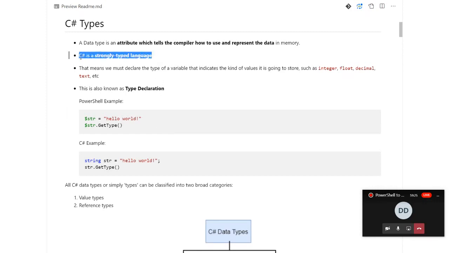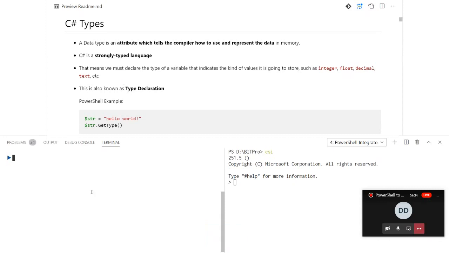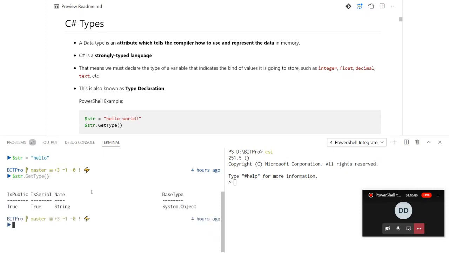C#, specifically speaking, is a strongly typed language. What we mean by that is, if you have seen PowerShell, when you define any kind of variable, you do something like this. If I do $str, which is the name of my variable, and define a string, let's suppose hello, we don't have to specify the data type. It is implicit. If I do $str and see the type of this variable, it automatically assigns the string data type to this variable.